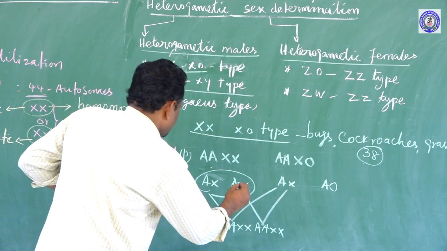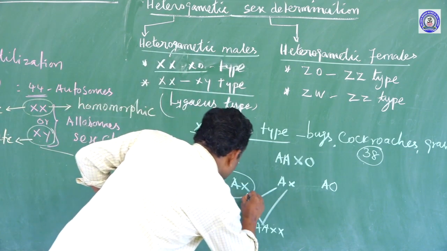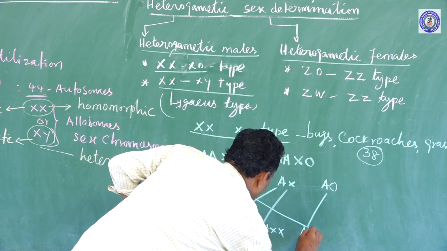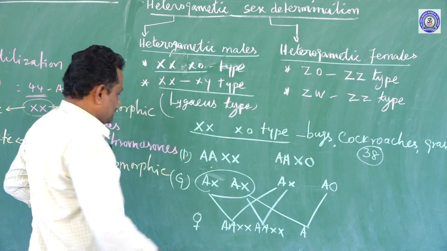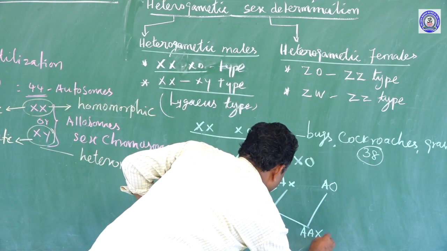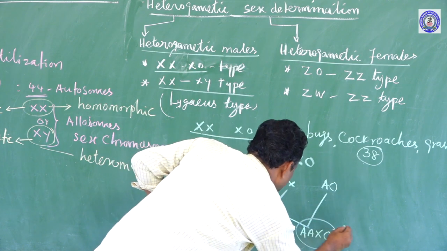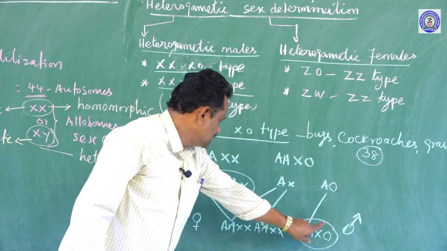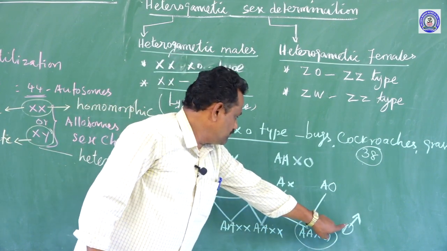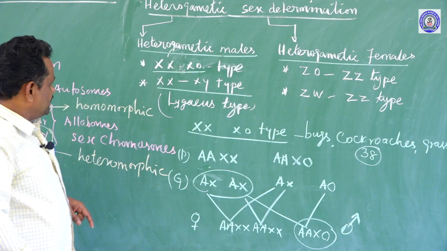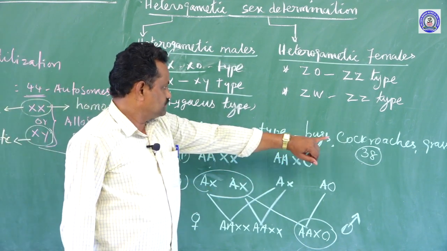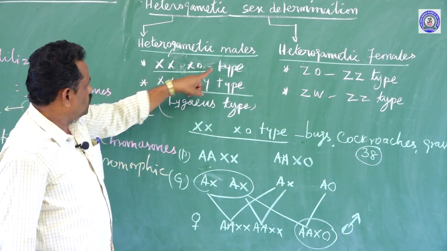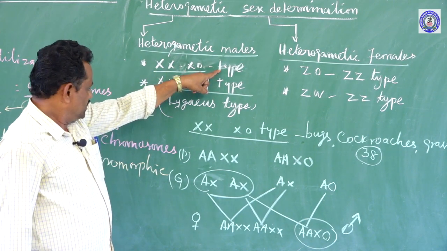But now this female gamete is fertilized by this no sex chromosome bearing male gamete. So there are two sets of autosomes and X and O. This zygote develops into male organisms. So in the case of bugs, cockroaches and grasshoppers, this XX-XO mechanism is operating.